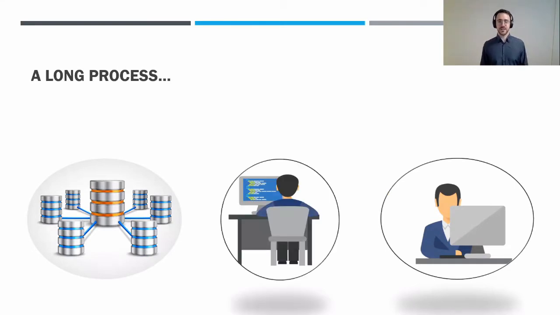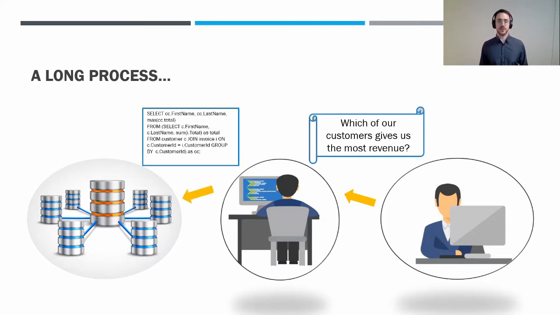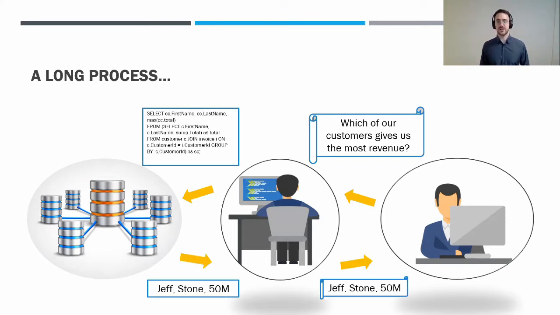However, they hire some database expert who really knows how to write SQL queries. So what happens is that the CEO writes him an email or calls him asking which of our customers give the most revenue. So the database expert then writes down the SQL query, the database returns the result, and then the database expert can forward this result to his boss. The problem here is that this process is quite inefficient because we have a human in the loop, and for more complex queries, what could happen is that you have a lot of back and forth between the database expert and the CEO until the query is correctly formulated.